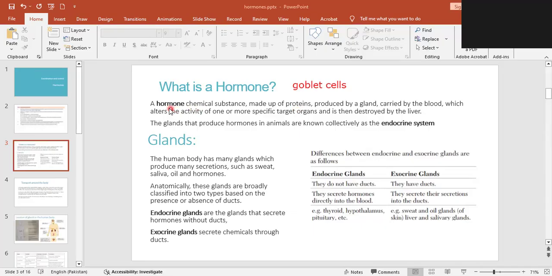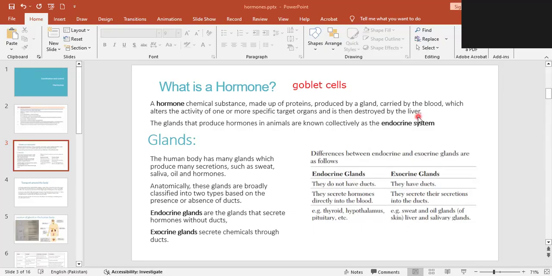A hormone, again, is a chemical substance made up of protein produced by a gland, carried by the blood, which alters the activity of one or more specific target organs and then destroyed by the liver. After it has done its work, then they are going to be destroyed in the liver. Liver is that organ where almost everything is destroyed. One of the functions of the liver is it detoxifies the body. It removes the toxins. It's like a dustbin of the body.